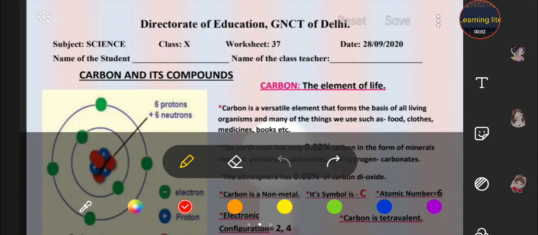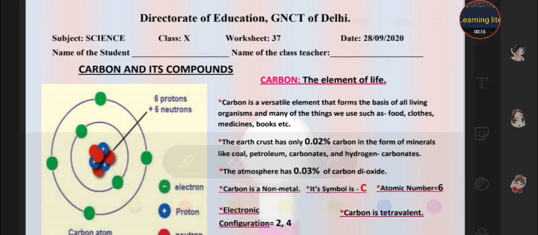Good morning, students. Today we are here with our worksheet number 37 from the Directorate of Education, subject Science, class 10th, and today we study a new topic, a new chapter, carbon and its compounds.